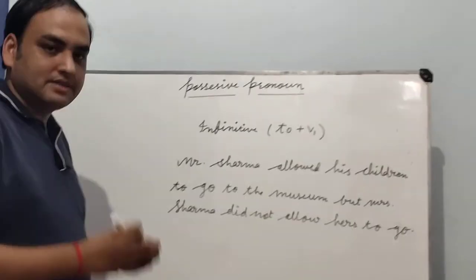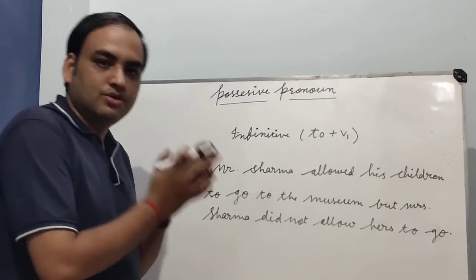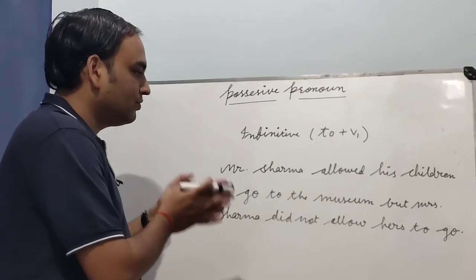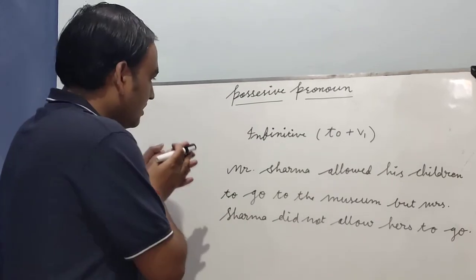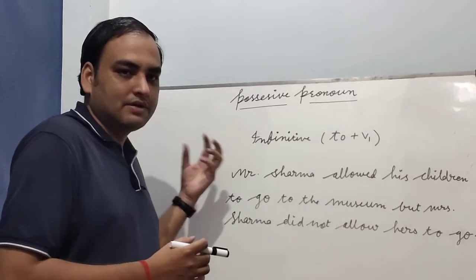Okay, so guys, this is a sentence in which you will learn how we are using a possessive pronoun as the subject of an infinitive verb.